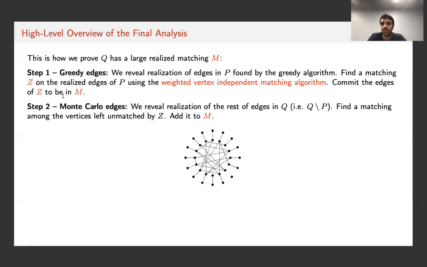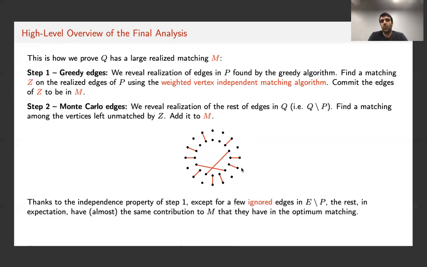So basically, if this is our graph and these outside edges are, for example, those picked by the greedy algorithm, we first realize them, construct a matching on them using the vertex-independent lemma and commit all of them. So these remaining edges that touch the matching Z picked by the greedy algorithm would be thrown away immediately. And on the rest, once we realize them, we pick a maximum weight matching and augment matching Z.